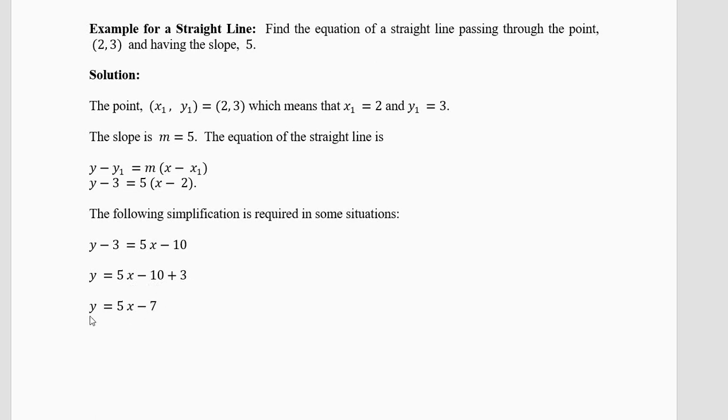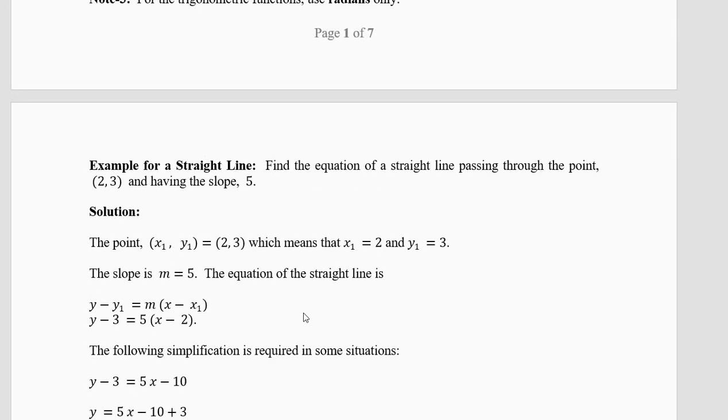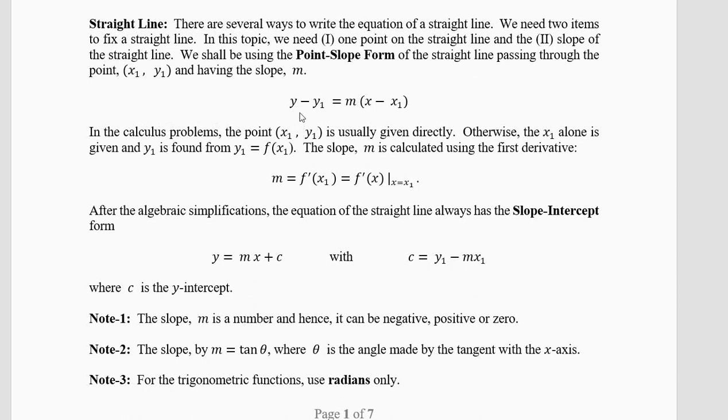So your equation will always have the form y equal to mx plus c. m is the slope, 5 given in the question, and this number c you have calculated like this. So your starting equation will be y minus y1 equal to m into x minus x1, and your final equation will be y equal to mx plus c, because this minus y1 you will bring this side and open the bracket. You will get y equal to mx plus c, where c equal to y1 minus mx1.